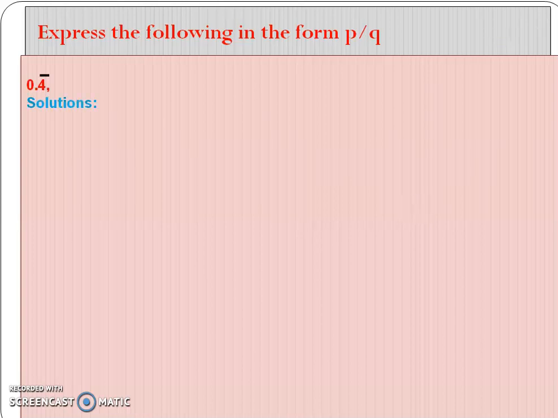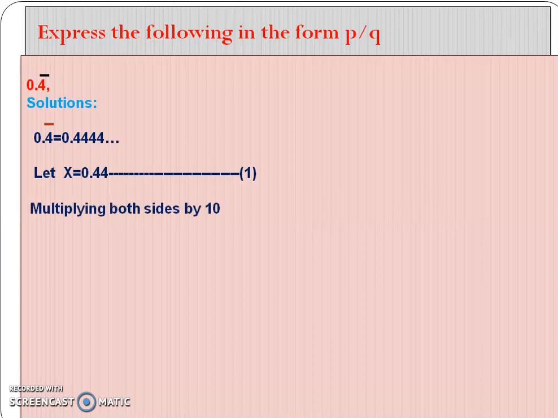Let's solve the problem. 0.4 bar means here 4 digit is repeated. So 0.444 and so on. First we will take x as 0.444. That is the first equation. We have to multiply both the sides by 10 because here only one digit is repeated, that is 4.